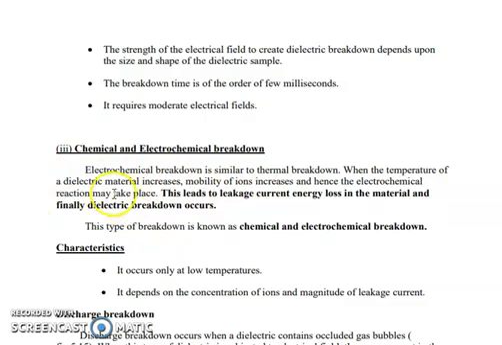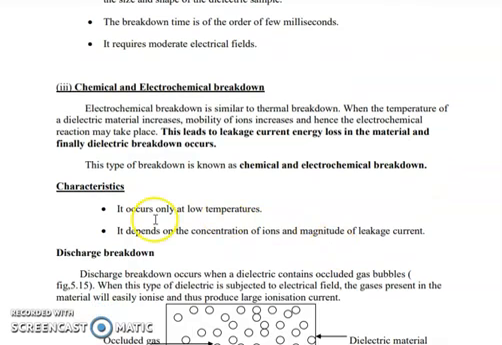Because of some chemical or electrochemical reaction occurring inside the dielectric material, there will be some leakage current. Once the electrochemical reaction occurs, it will not behave like a perfect dielectric. So breakdown will occur, and current will flow through it. This type of breakdown is what is called chemical and electrochemical breakdown. It occurs only at low temperatures. It depends on the concentration of ions and the magnitude of leakage current.